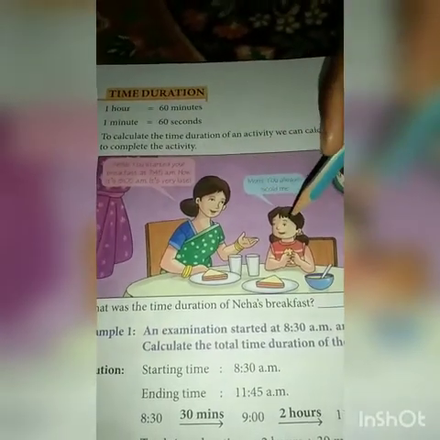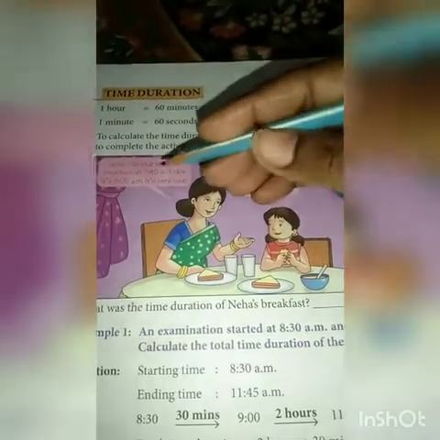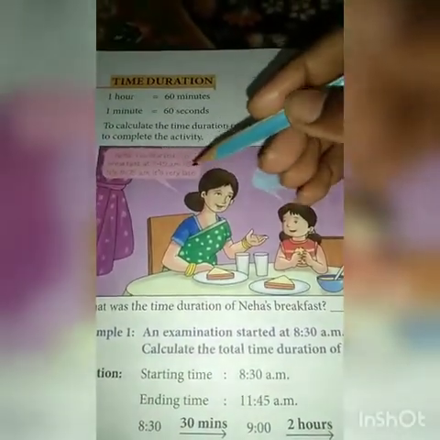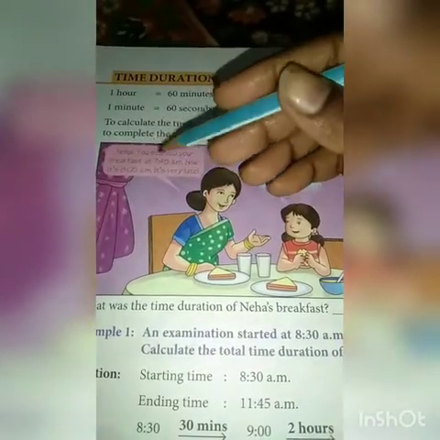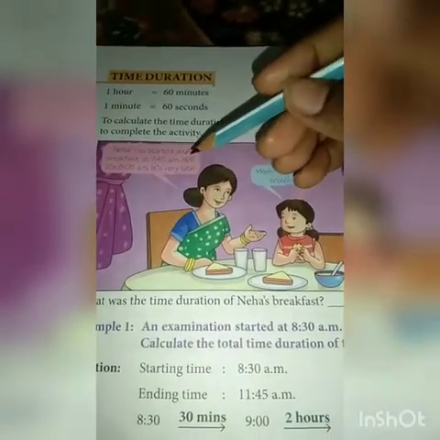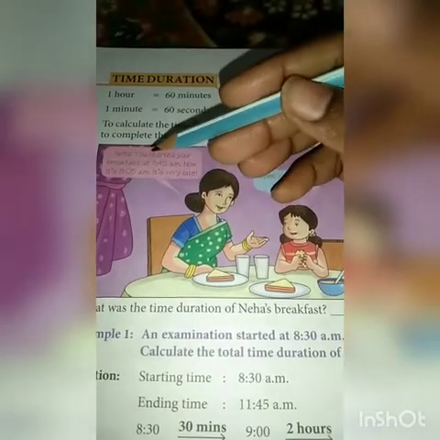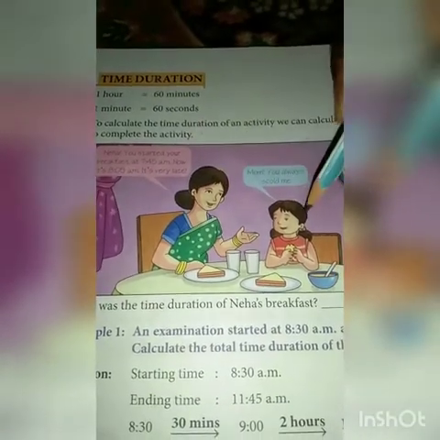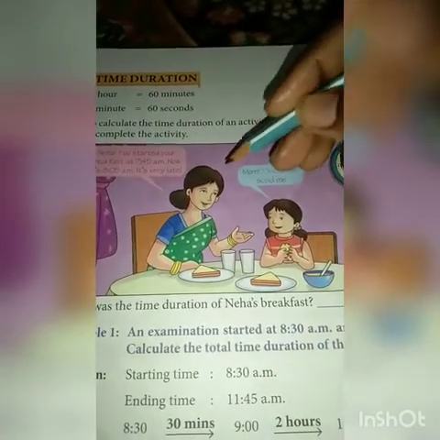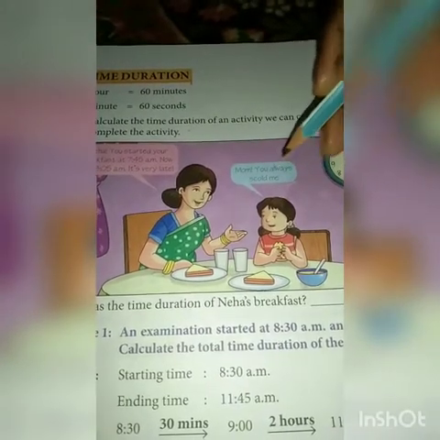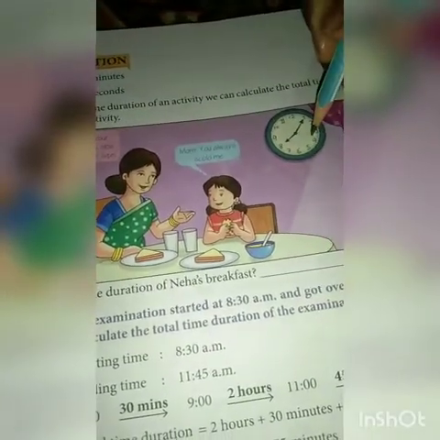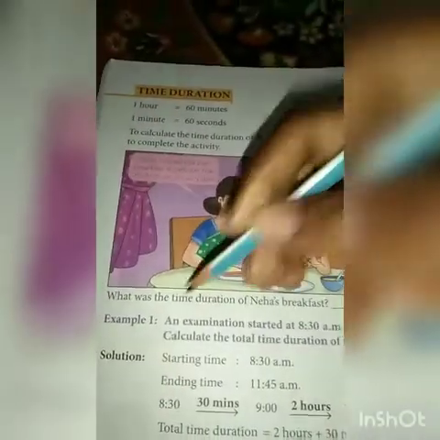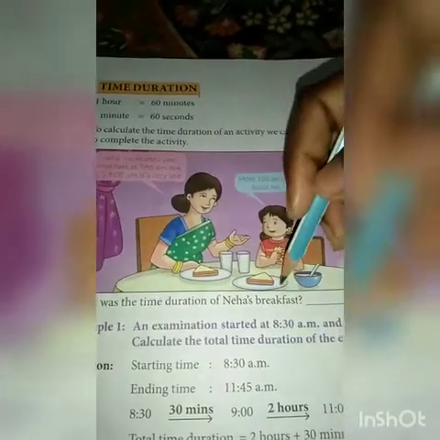Now here two persons you are able to see. The dialogues are written here, statements are written here. Let's see what they are. Neha, you started your breakfast at 7:45 am. Now it's 8:05 am. It's very late. Neha's mom is saying to Neha. Now Neha is saying to her mom that, Mom, you always scold me. You can see one clock is also there in which the time is 8:05. Now the question is, what was the time duration of Neha's